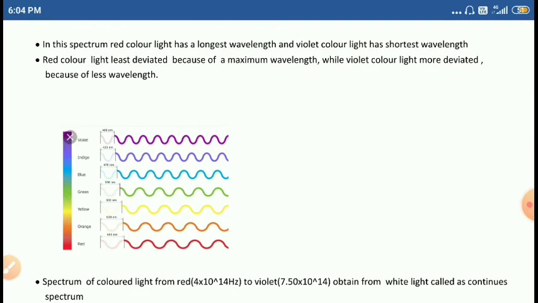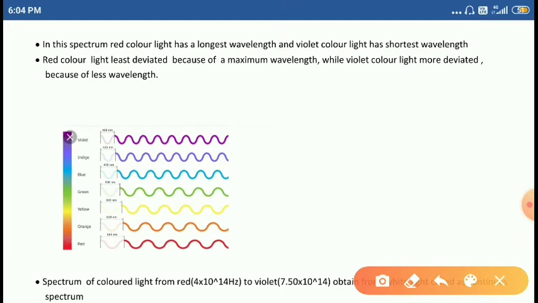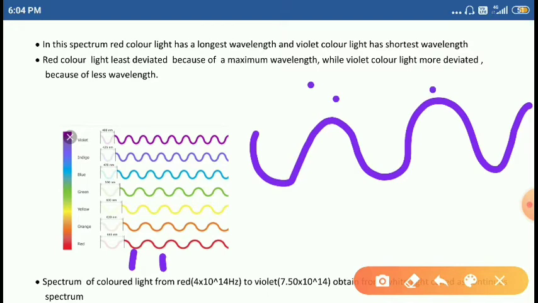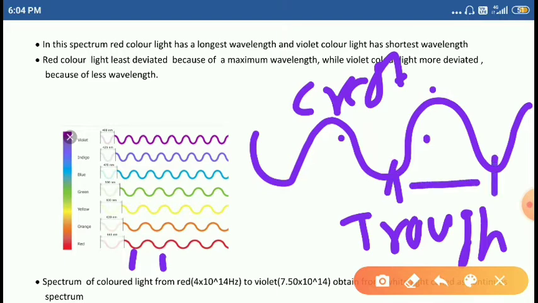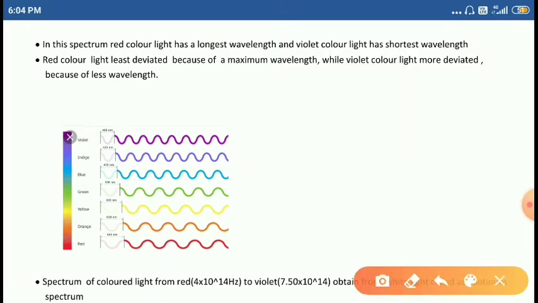In the case of red, there are longer wavelengths: the distance from one crest to another crest, or one trough to another trough.